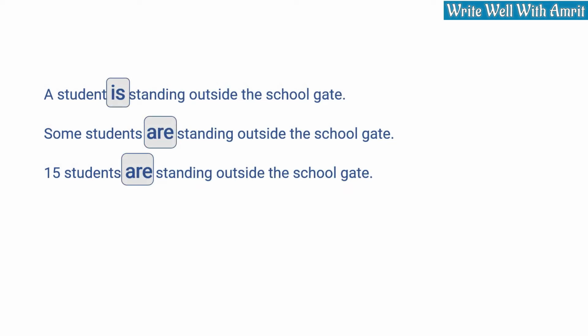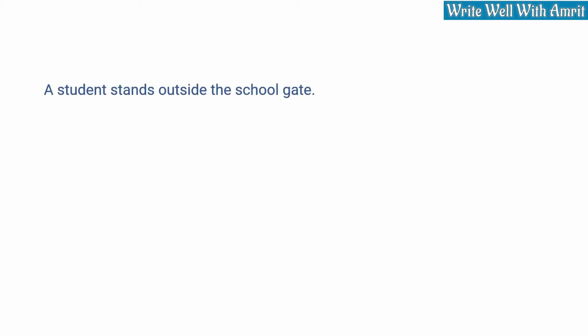What about a simple sentence with subject-verb agreement? This is how you write. A student stands outside the school gate. Some students stand outside the school gate. When you are writing a complex sentence, make sure by the time you reach the verb of the subject, you remember that it is plural or singular.